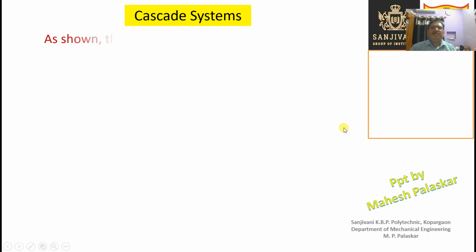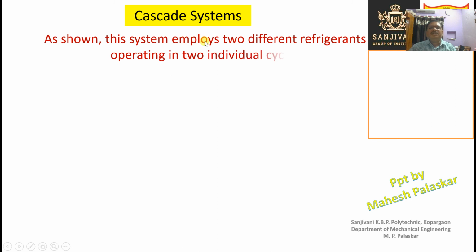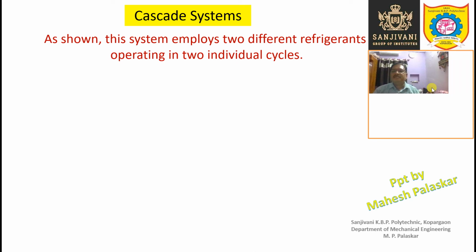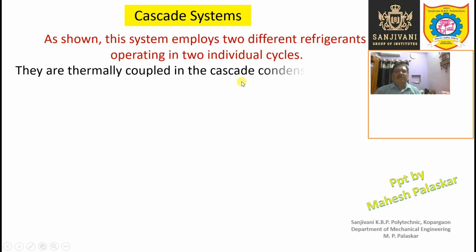Now let us go ahead and study something else regarding this cascade refrigeration system. As shown, this system employs two different refrigerants operating in two individual cycles. We have two different cycles, and these two refrigerants are present in them. They are thermally coupled in the cascade condenser, so these two different refrigerants exchange heat in the cascade condenser.